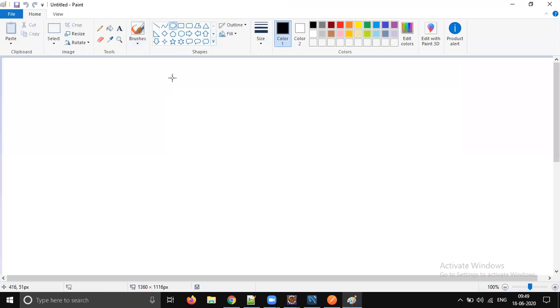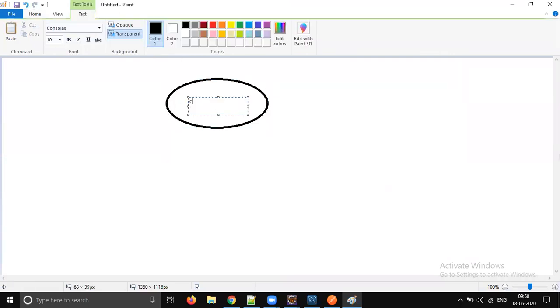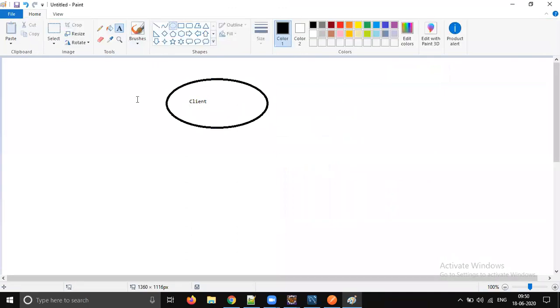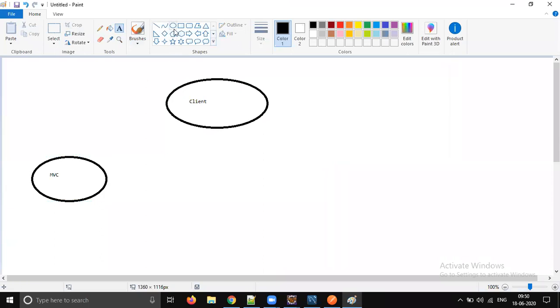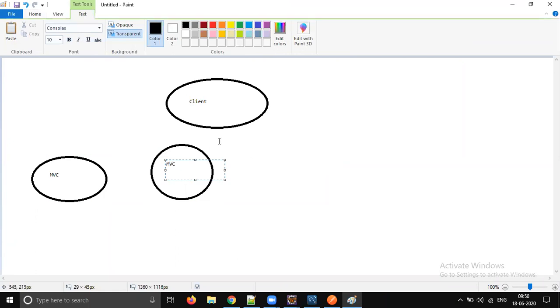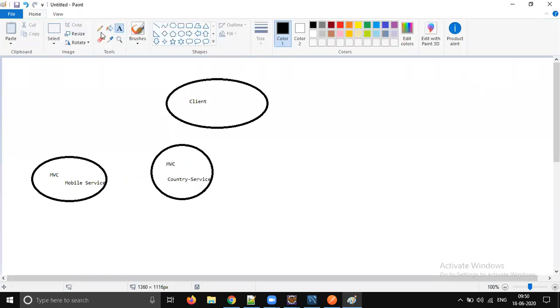Right now, here we have our client, which is reactive. Here we have the mobile service, which is pure MVC. Good, till this point we are good. And here we also have the country service, which is pure MVC, right? Yes. So the client is reactive, and this is the mobile service, and here we are going to use the country service. It's fine. This combination is also fine.